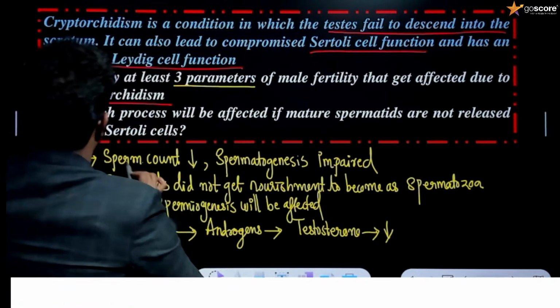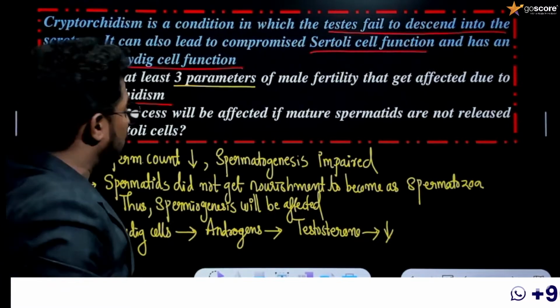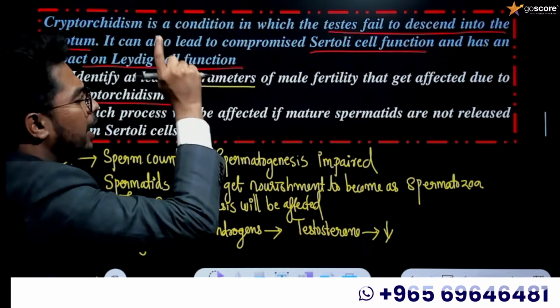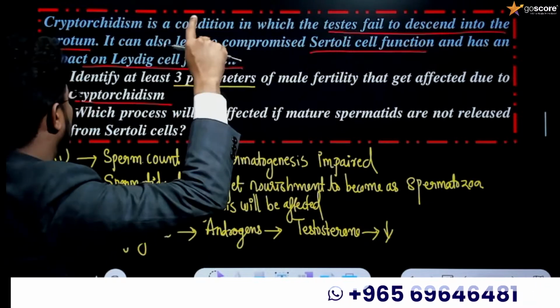Now we solved the first part of the question, and the second part of the question is, what is the second part of the question? Yeah, we are going to solve the second part of the question. Which process will be affected if mature spermatids are not released from Sertoli cells?